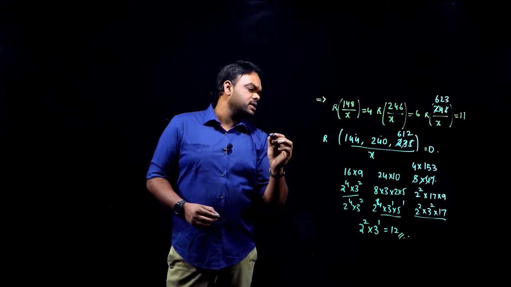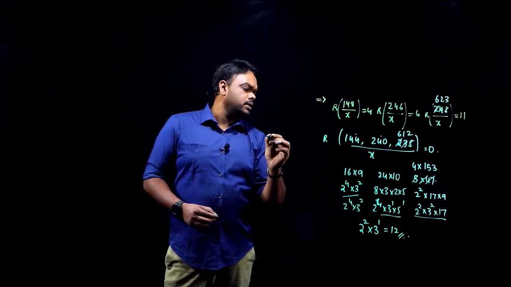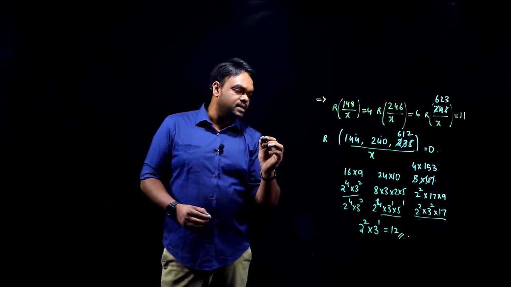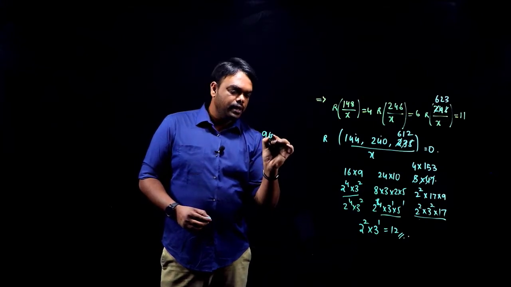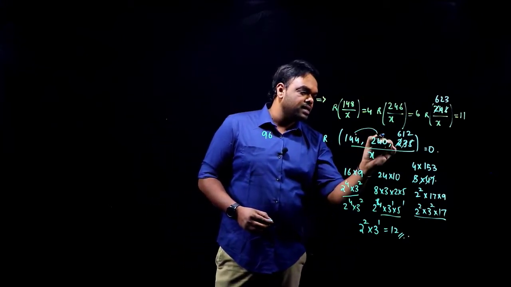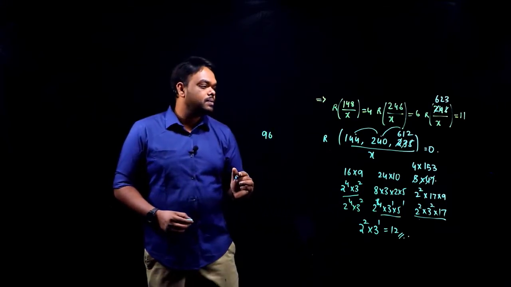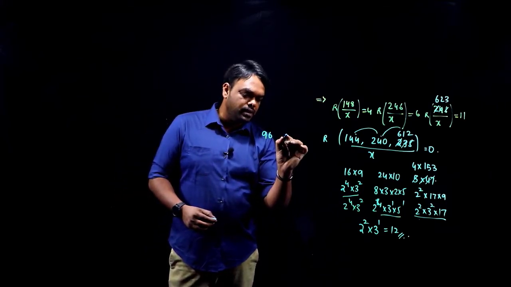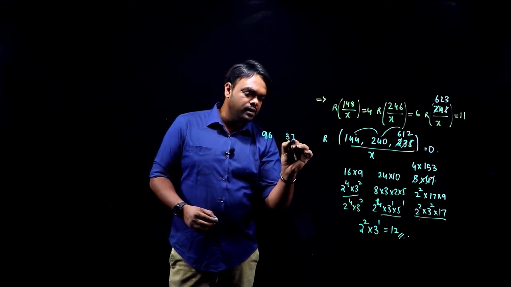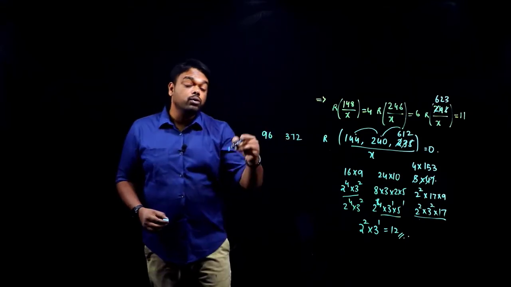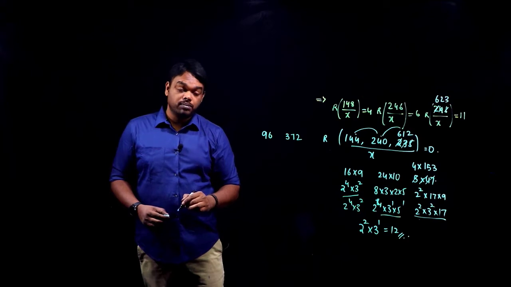Sorry, 56 plus 40, yes, 96. Difference between these two numbers is 96. Now take the difference between these two numbers. So that is 312 plus 60. 312 plus 60 is 372. Now take the HCF of these two numbers.